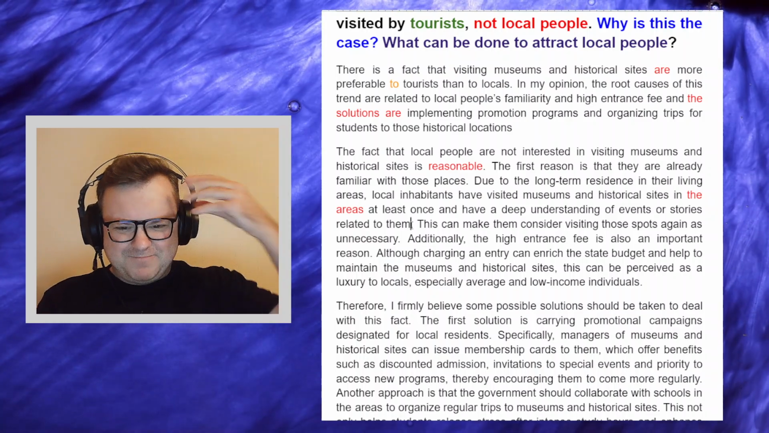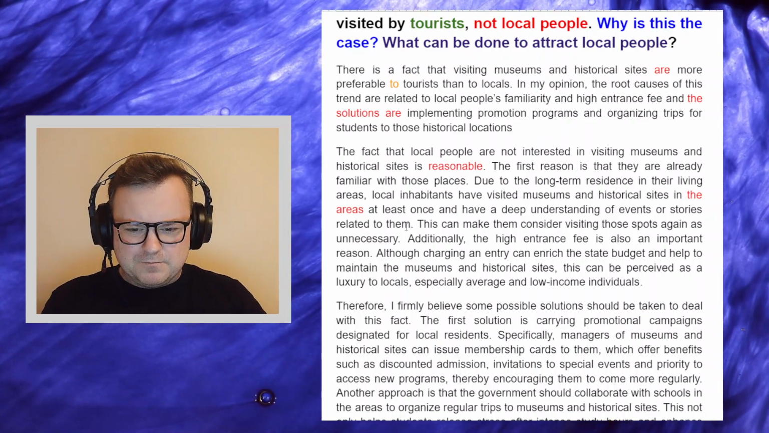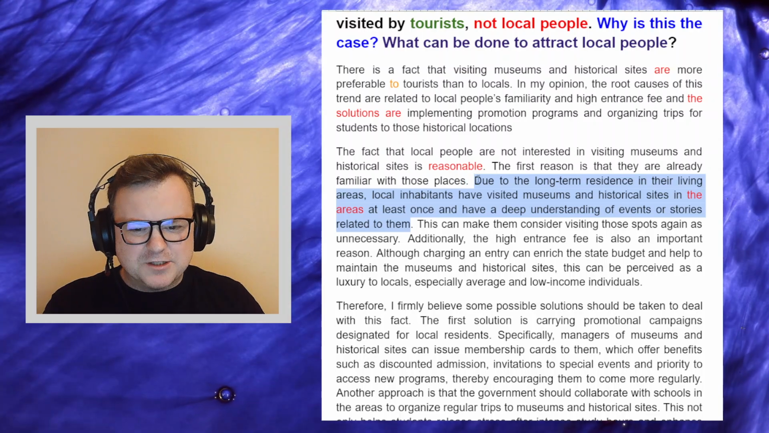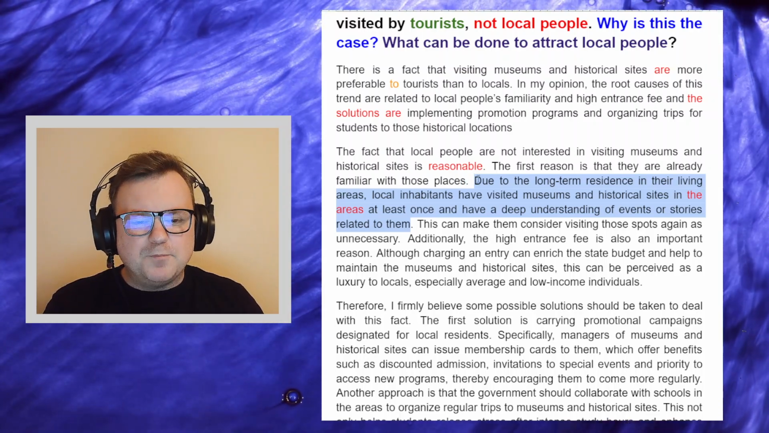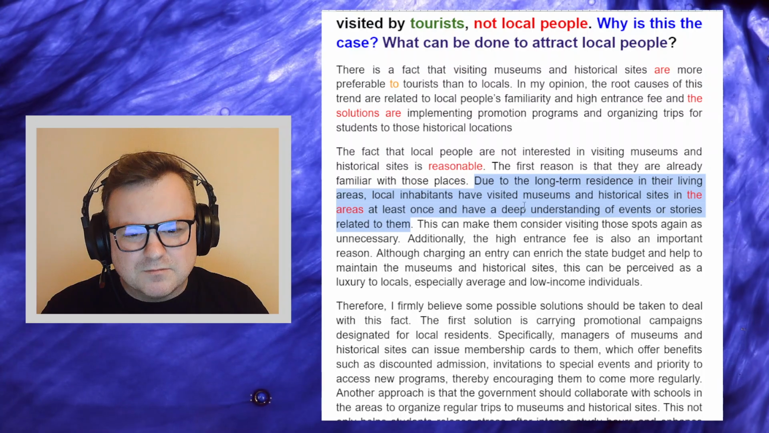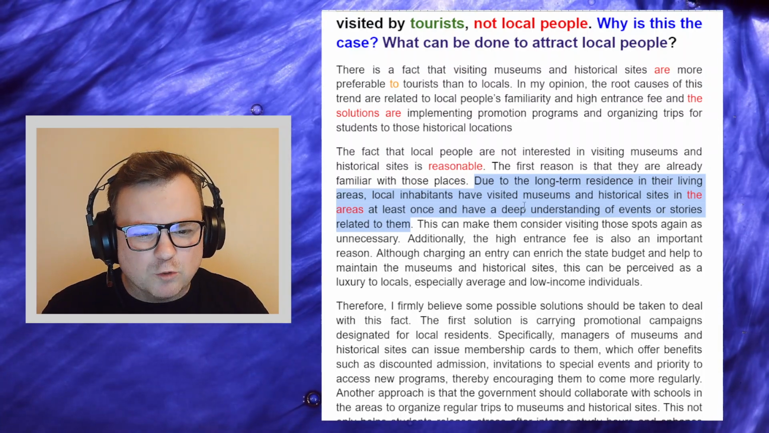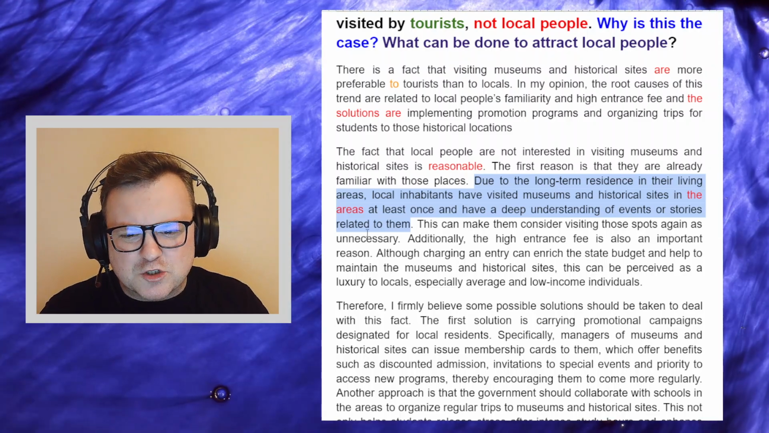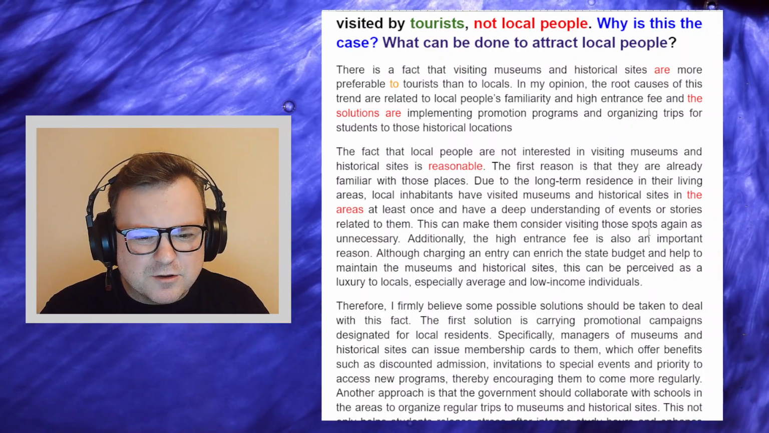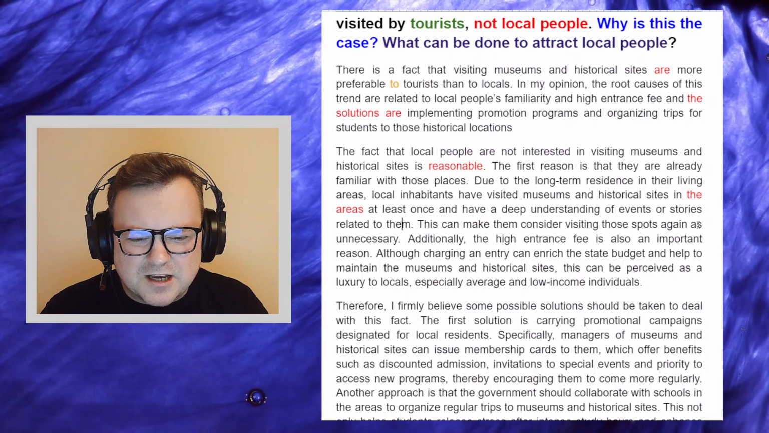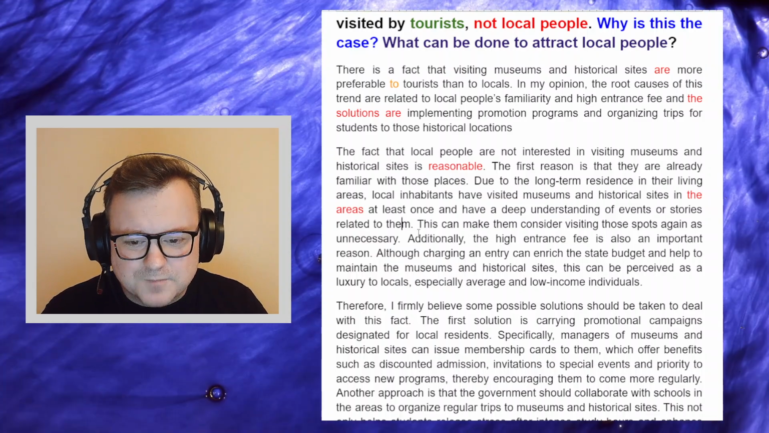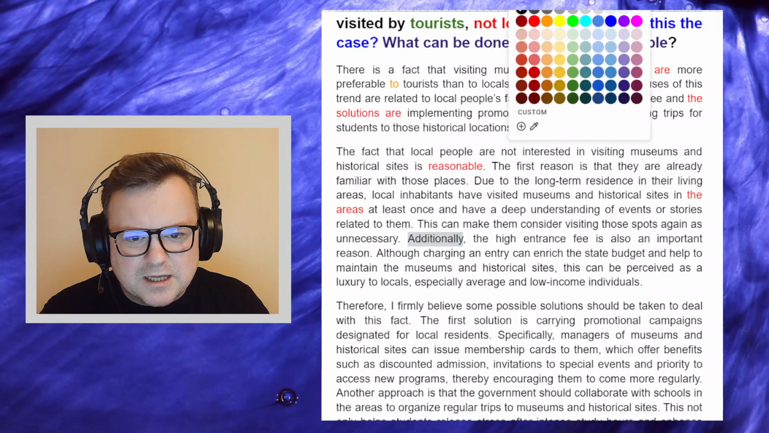Okay, so am I satisfied that I understand the candidate's first position? More or less, yes. The candidate, in simple terms, is saying, well, people who have been living in an area for a long time have already visited museums and historical sites once, and they already have a deep understanding of events and stories related to them. Cool. This can make them consider visiting those spots again as unnecessary. Cool. That makes sense. Yeah. Additionally, good signposting language. Cool.